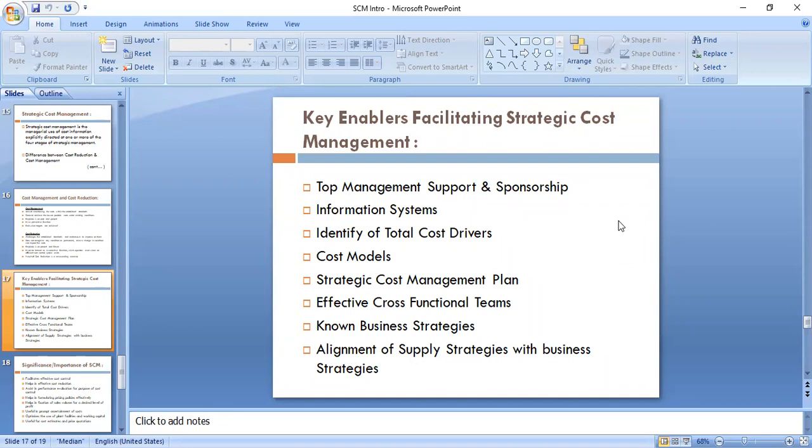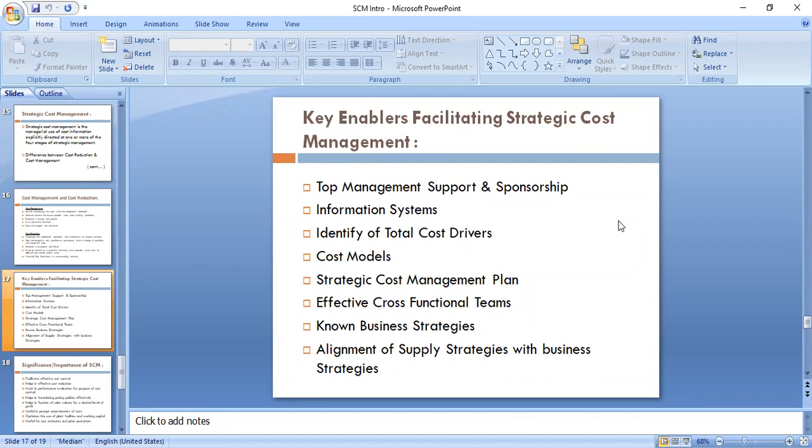So, whenever we are going into some strategic cost management, from the shareholders point of view, or from the company's management point of view, the CEO, managing directors, the top management team, are they going to support you?